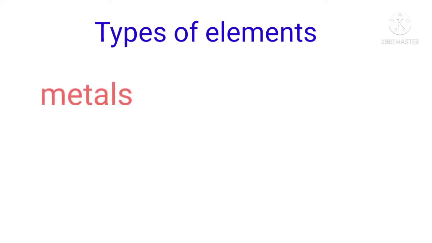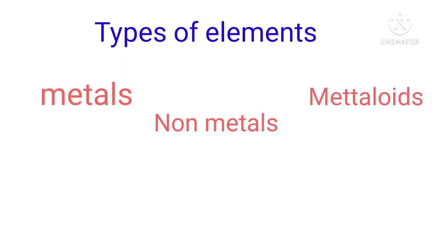They are good conductors of electricity, lustrous, malleable and ductile, for example iron. Next is non-metals. They are poor conductors of electricity, non-lustrous, for example sulfur. Next is metalloids. They possess characteristics of both metals and non-metals, for example antimony or bismuth.